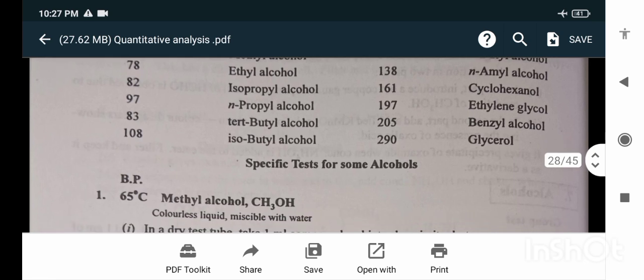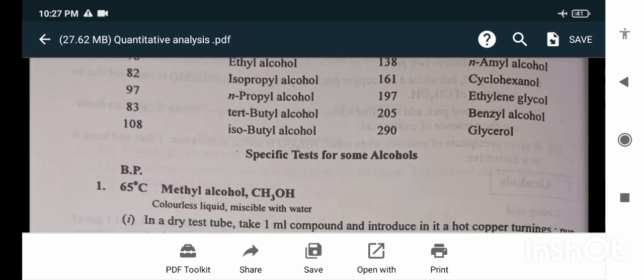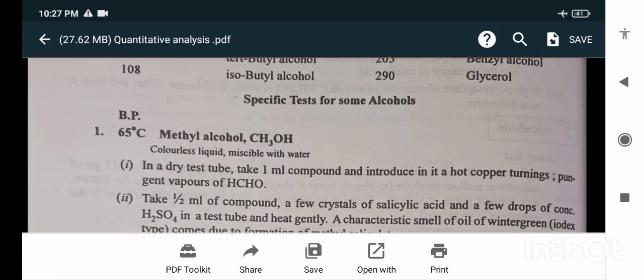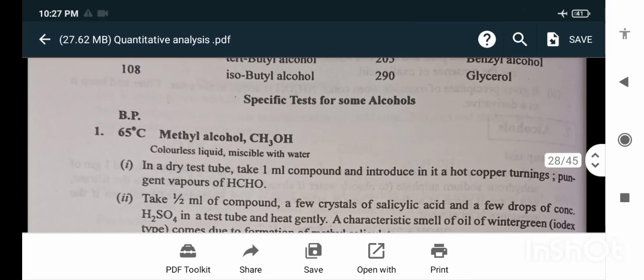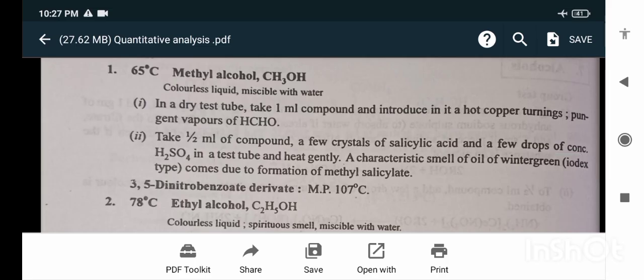Specific tests for some alcohols. Methyl alcohol, boiling point 65 degrees Celsius. In a dry test tube, take 1 ml of compound and introduce a hot copper wire; pungent vapors of formaldehyde. Take half ml of the compound, a few crystals of salicylic acid and a few drops of concentrated H2SO4 in a test tube and heat gently. A characteristic smell of oil of wintergreen comes due to the formation of methyl